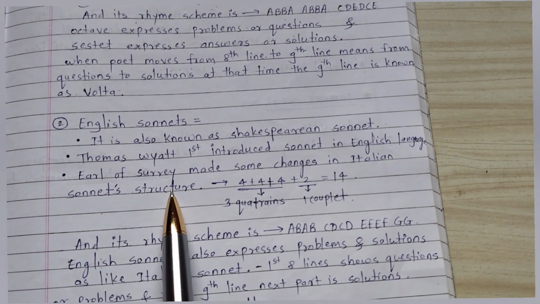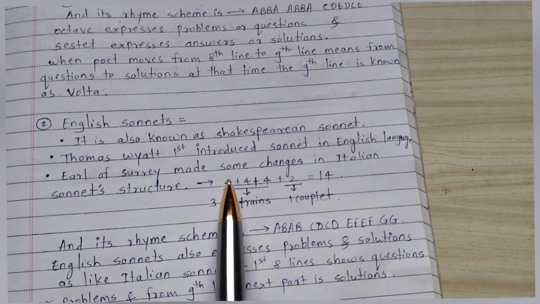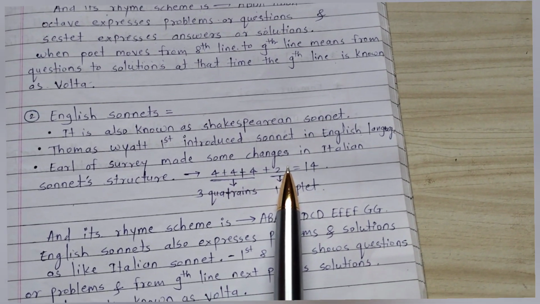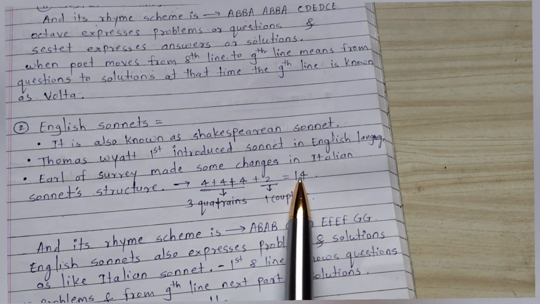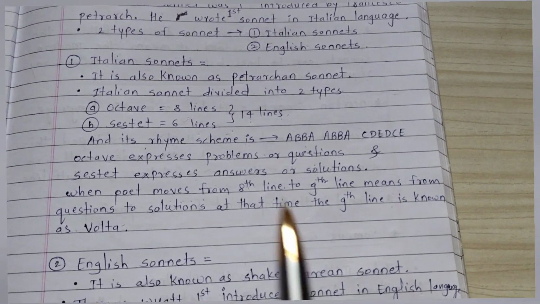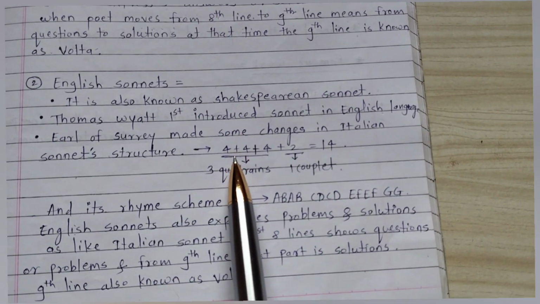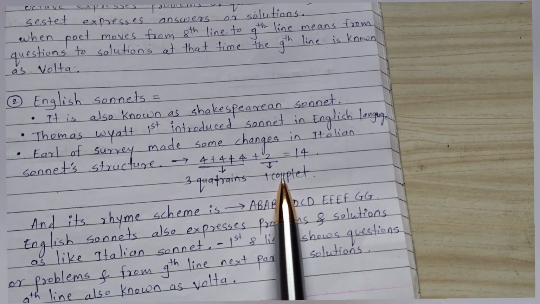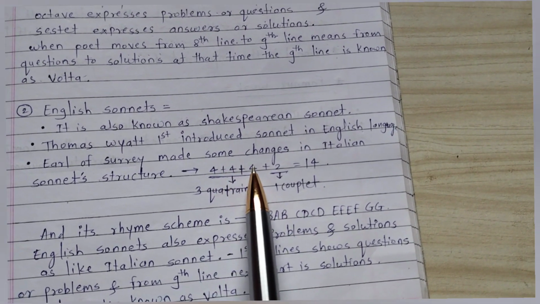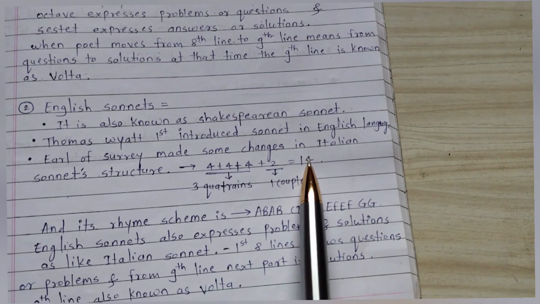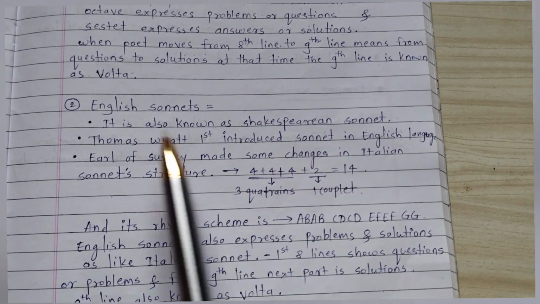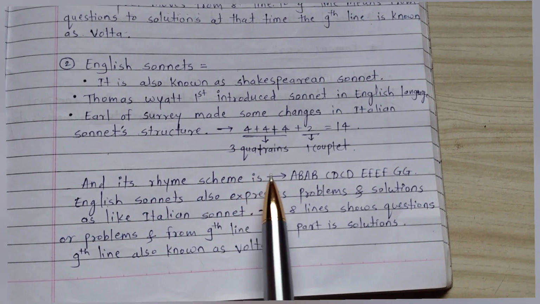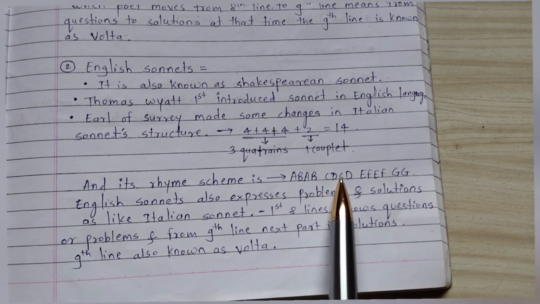So the sonnet structure according to Earl of Surrey is what? 4 plus 4 plus 4 plus 2, which is equal to 14. Here the pattern is not 8 plus 6. But here the pattern is what? 3 quatrains and 1 couplet, means 4 plus 4 plus 4 plus 2 is equal to 14. This pattern was made by whom? Earl of Surrey. Okay. And its rhyme scheme is A B A B C D C D E F E